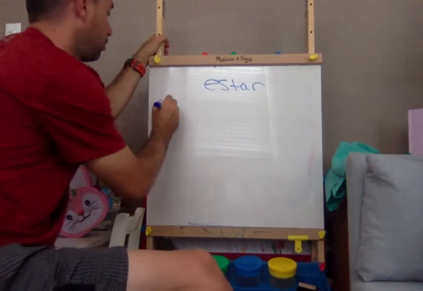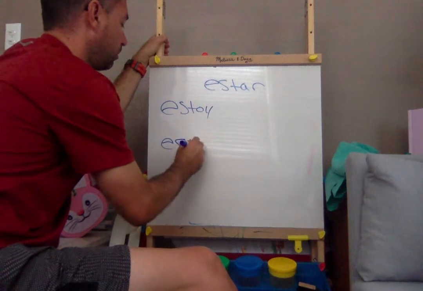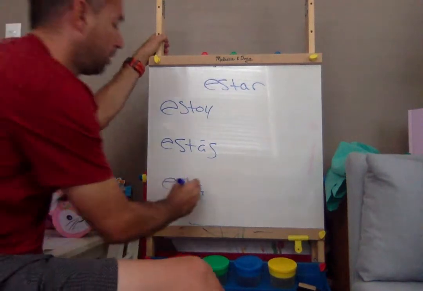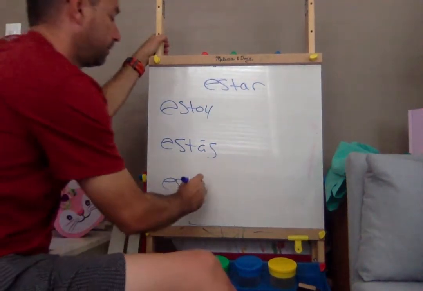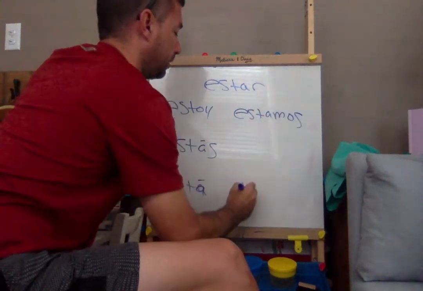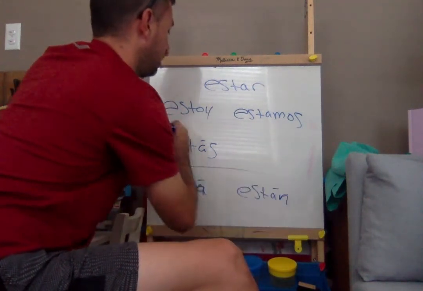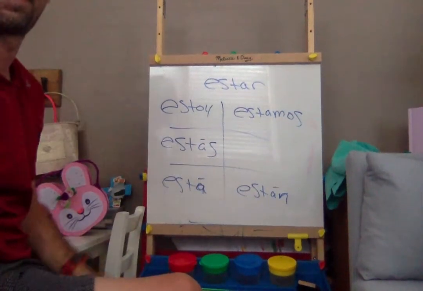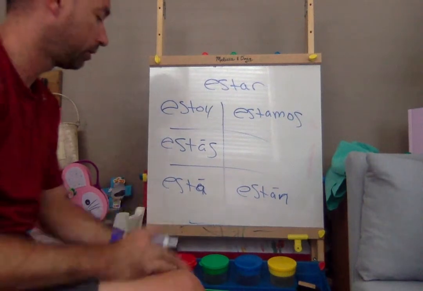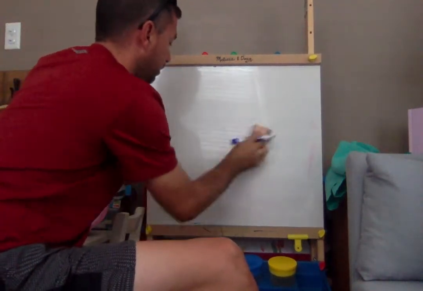So to say I am would be yo estoy, and then to say you are or you're at somewhere would be tú estás, and then the he or she form would be él está, and then the we form would be estamos, and then the they form would be están. So there are the to be's, ser and estar. If you need to pause it to get these, go ahead. But like I said, you should know these already because it is a review.